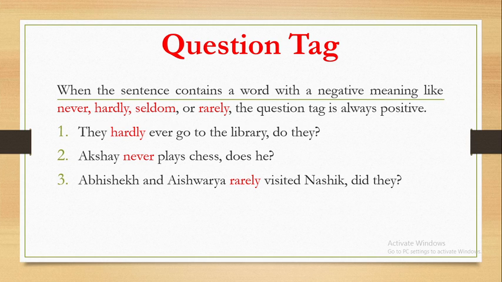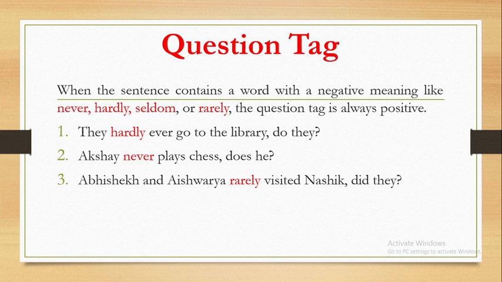Understand the rule that if there is a proper noun, meaning the name of a particular man, woman, girl or boy, in the sentence, and if it is said in the simple present tense, we have to use does as the correct form in the question tag. And the subject pronoun is he, because Akshay belongs to the male gender.